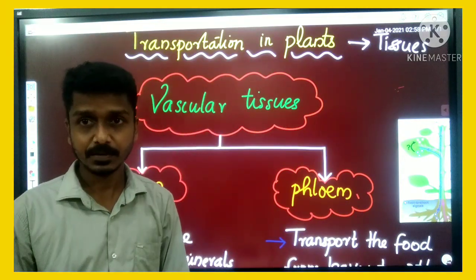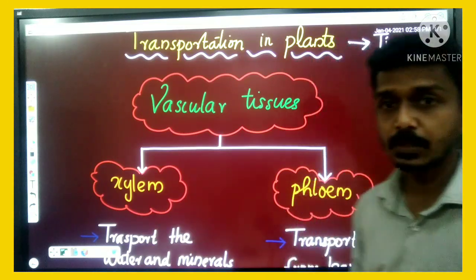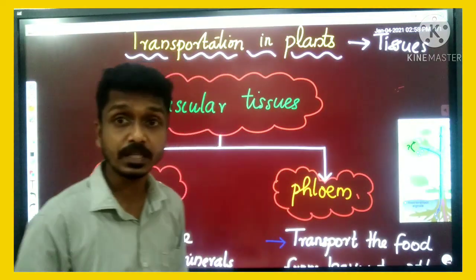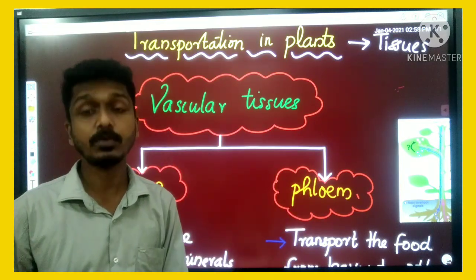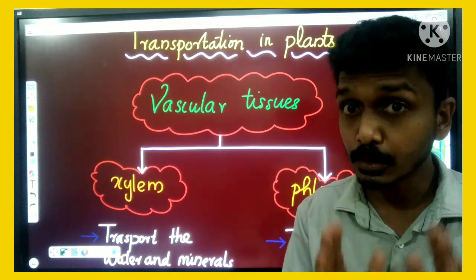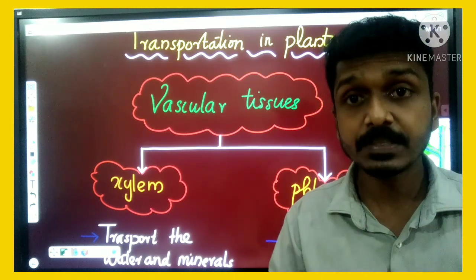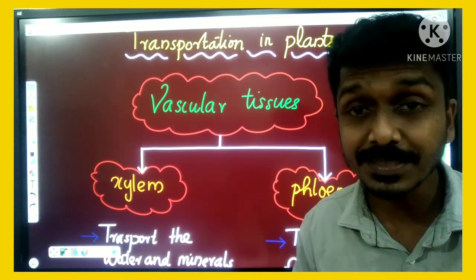Then there are two types of vascular tissues in plants, my dear. One is called xylem. The other one is called phloem. Xylem is a vascular tissue and phloem is another vascular tissue for the transportation of materials in plants. Because they are groups of cells which have specialized functions, xylem and phloem are termed vascular tissues.